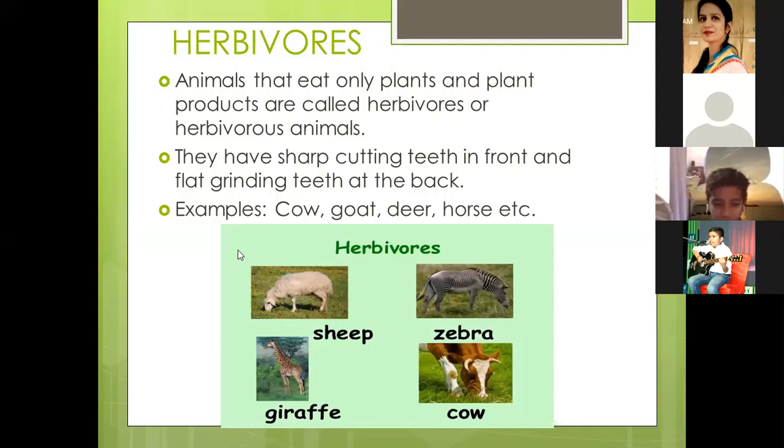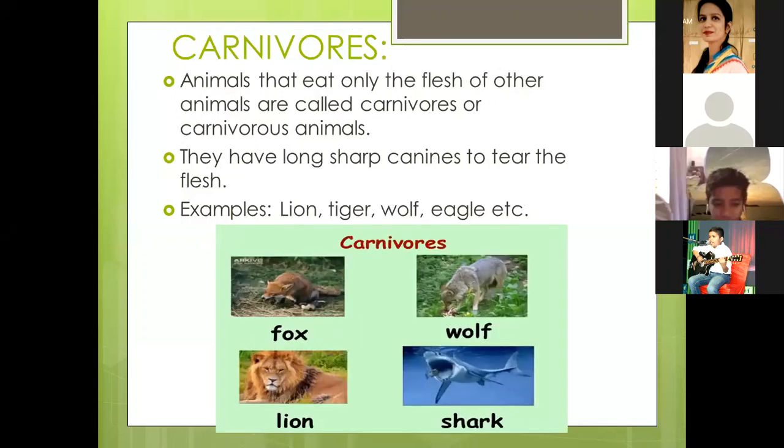Okay, this adaptation you should know. Okay, clear? Now some examples of herbivores are cow, goat, deer, horse, etc. Fine. Next is carnivores.